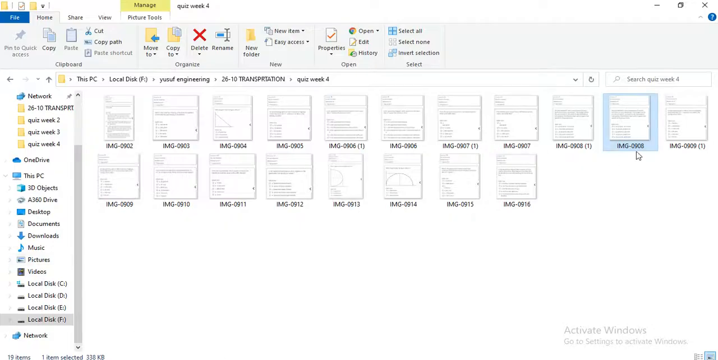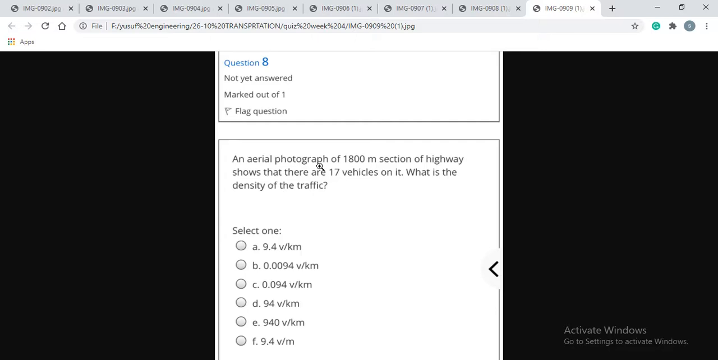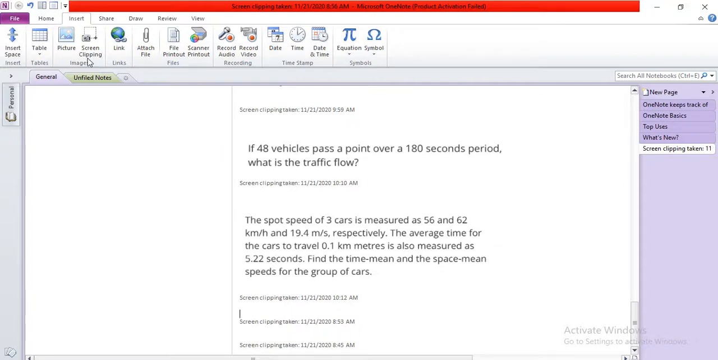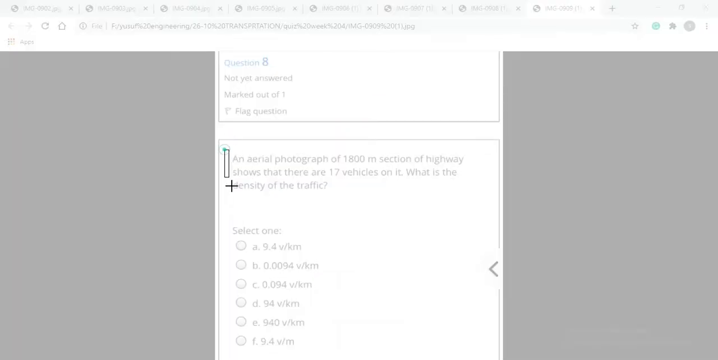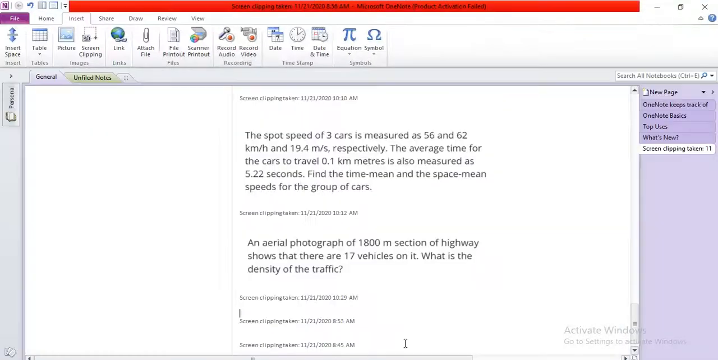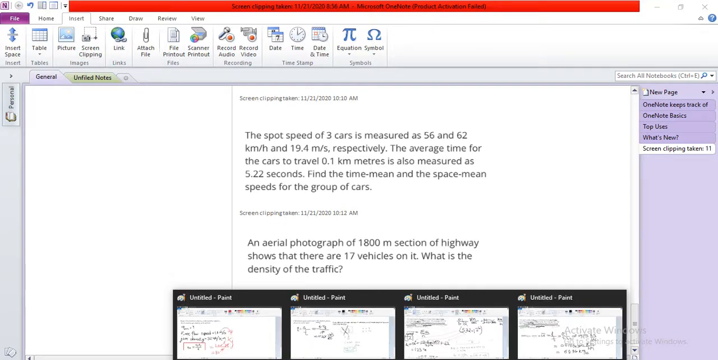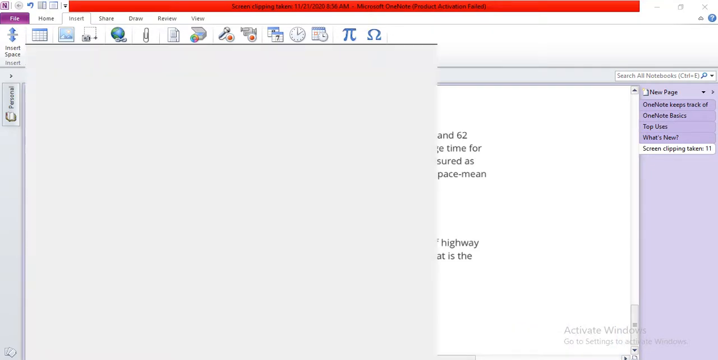So the next one is: the aerial photograph of an 1800 meter section of highway shows that there are 17 vehicles. What is the density of the traffic? So again we can find it out. This question is again very simple. Okay, so aerial photograph, new page.